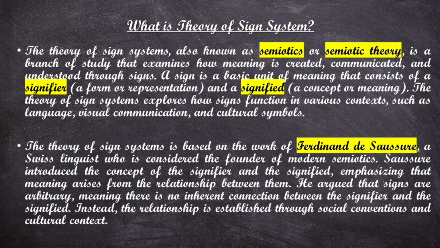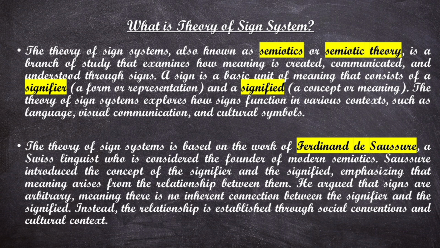Now, when we talk about the sign system, it's important to understand the concept of signifier and signified. What is a signifier? It's a form or representation, all right, and the signified is the concept or meaning. We'll discuss further about it, but let's move on. Now, the theory of sign system explores how signs function in various contexts such as language, visual communication and cultural symbols. Basically, this particular theory explores the contribution or the effectiveness of signs in various contexts.